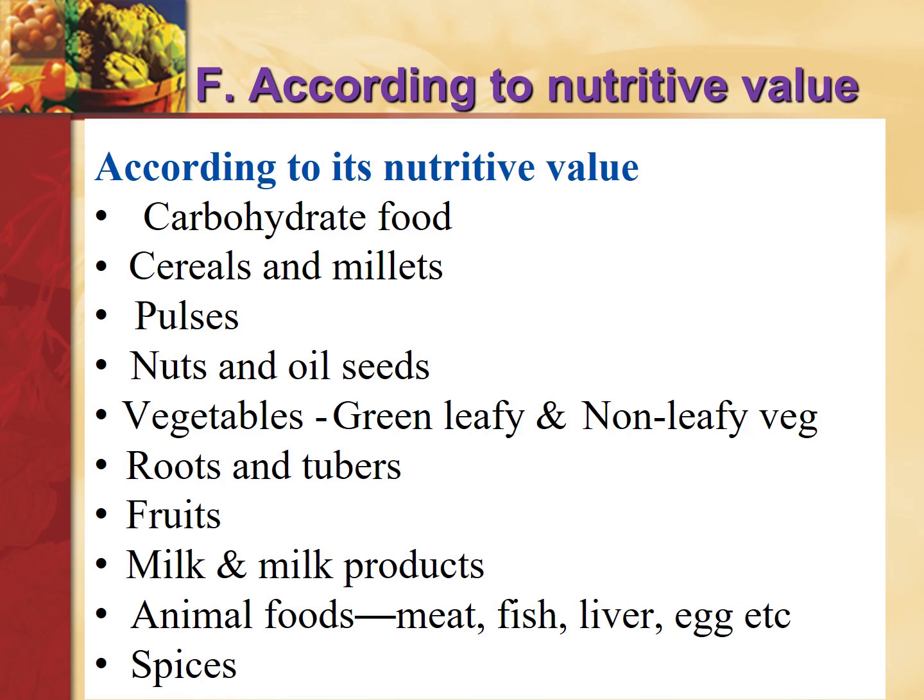Vegetables can be green leafy vegetables, non-green leafy vegetables, then roots and tubers, then fruits are different categories, and milk and all the dairy milk products, animal food like meat, fish, egg, and then spices. So all these are different foods with their nutritive values.